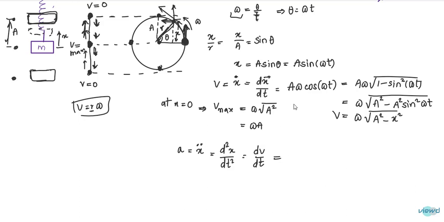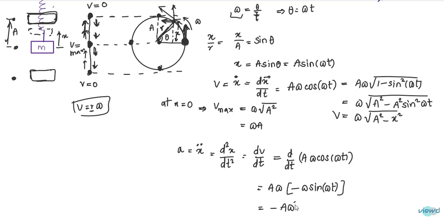Now differentiating the velocity a omega cos omega t, d by dt of a omega cos omega t: a omega comes outside and the differentiation of cos omega t is minus omega sin omega t. So minus a omega square sin omega t. This is the acceleration.